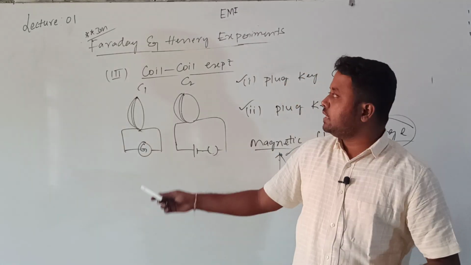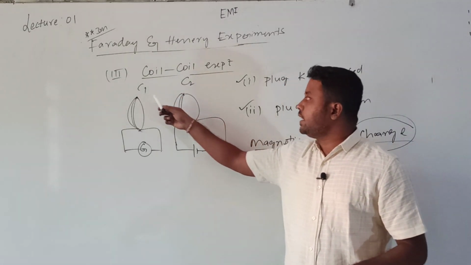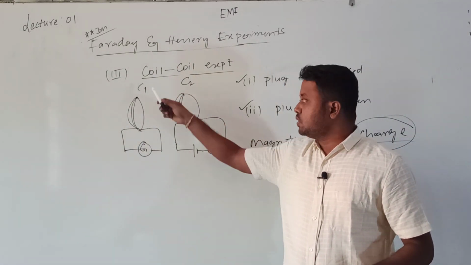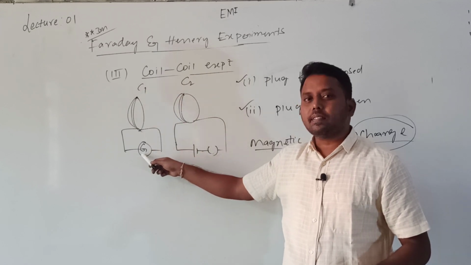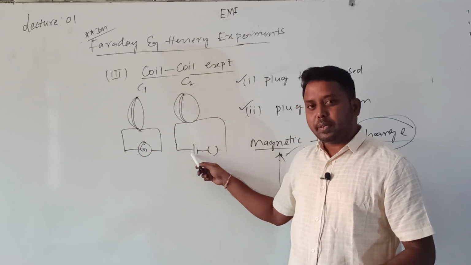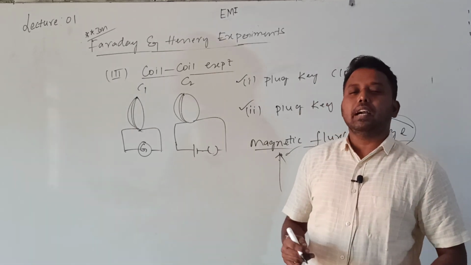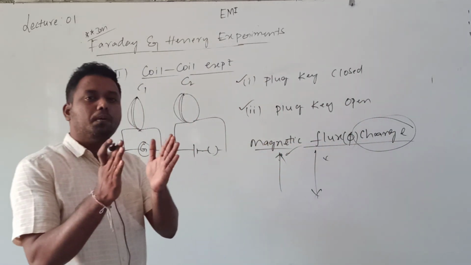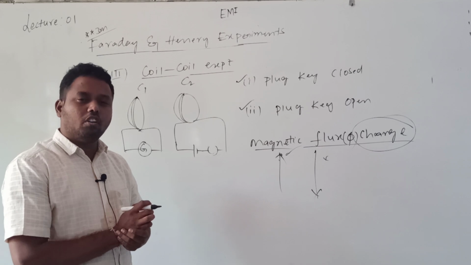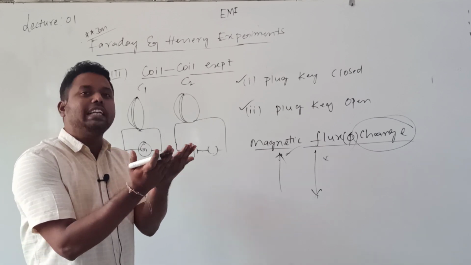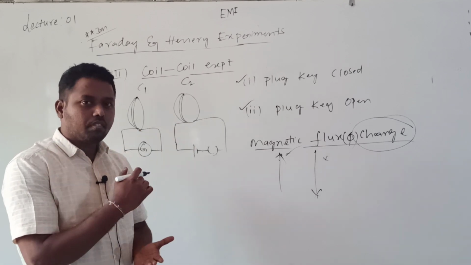If you want to explain this experiment, first consider two coils. C1 is connected to a galvanometer, C2 is connected to a DC battery with a plug key. Both should be placed near each other, not in contact, but very close.